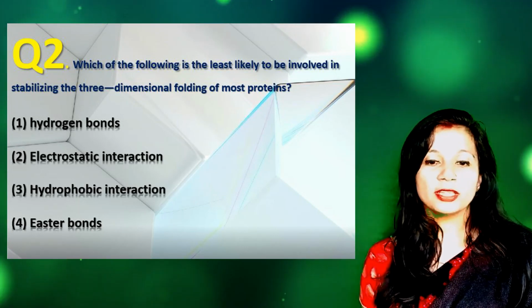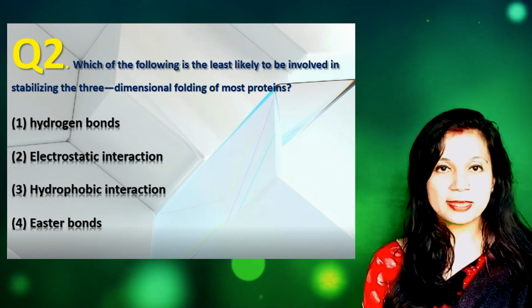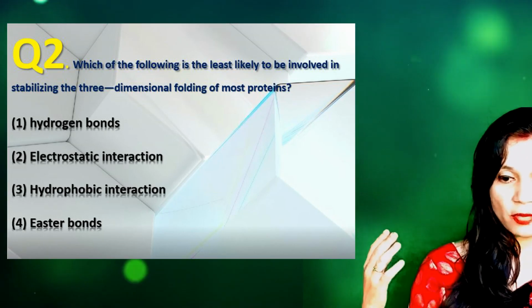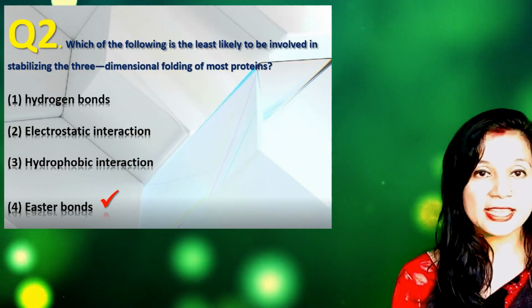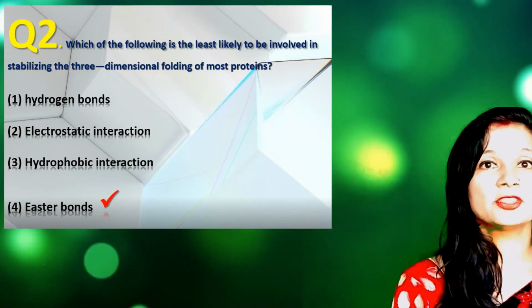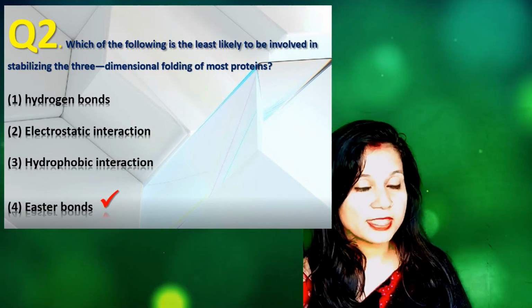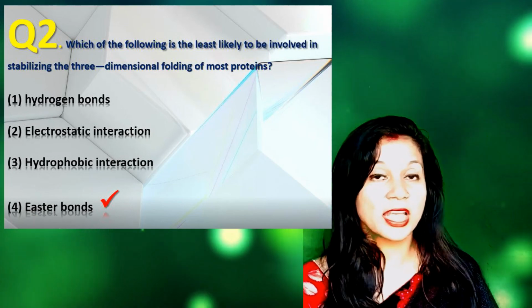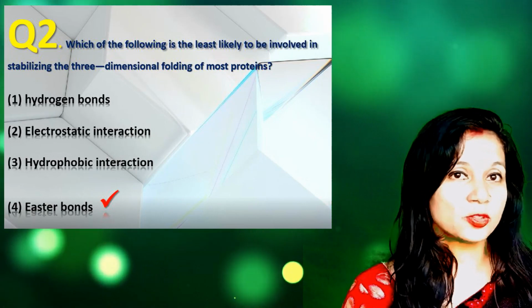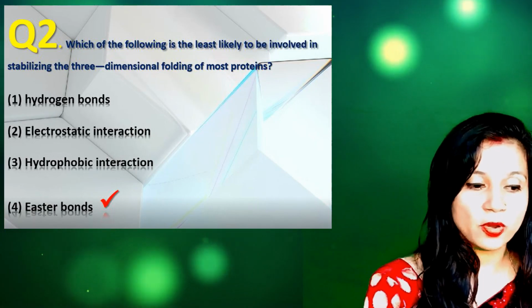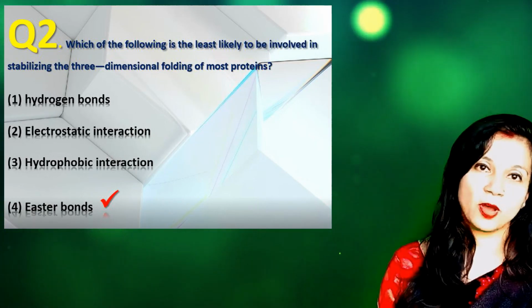So which of the following is least likely to be involved in stabilizing the three-dimensional structure of proteins? That is ester bonds, because the three-dimensional structure of protein is stabilized by ionic bonds and not by covalent bonds. Covalent bonds are least likely to be involved there. So option number 4 is the correct answer, that is ester bonds.